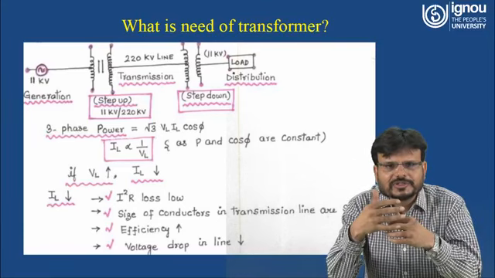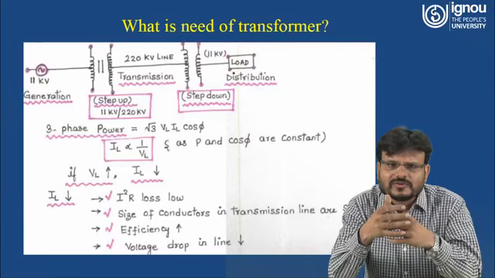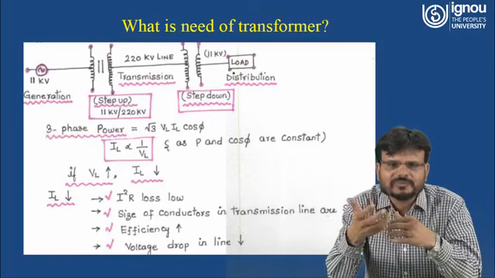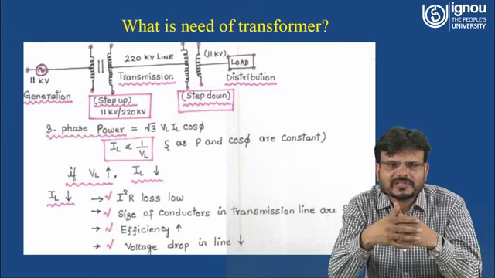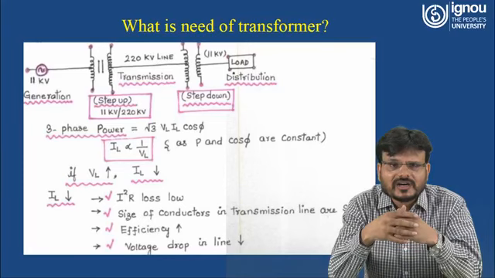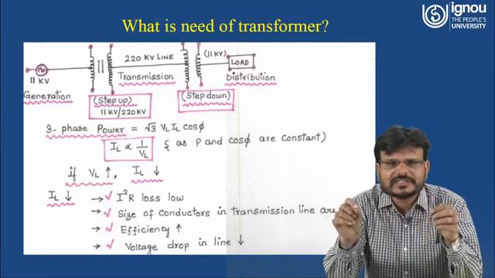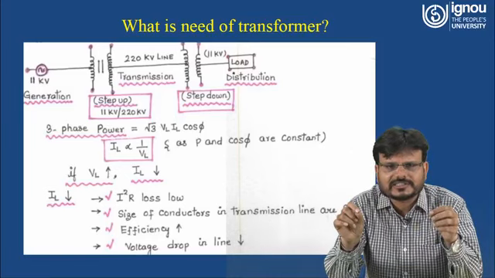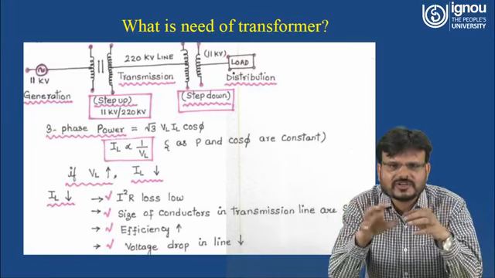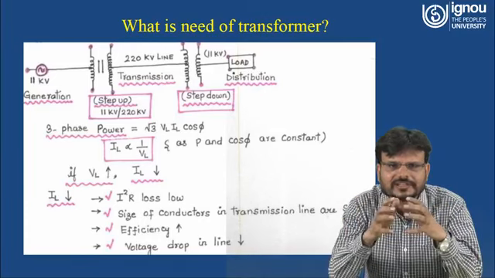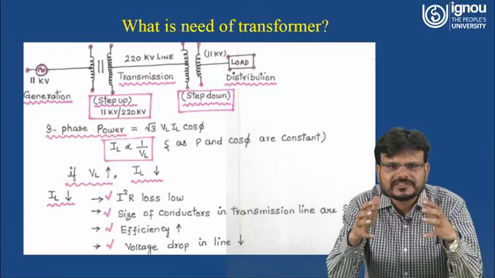If you are able to reduce the losses, that means whatever power you get at the consumer side, you are getting more power. If you are getting more power, that means efficiency is more. Now, because current is less, whatever current is flowing through the conductor will cause some voltage drop, that is I into R, where R is the resistance of the transmission line.